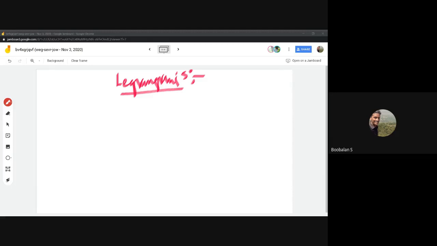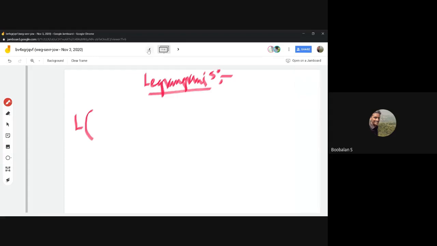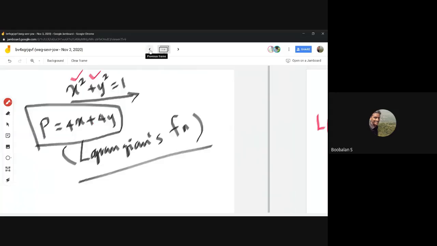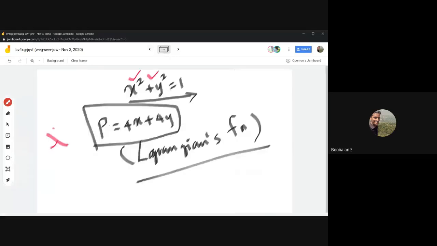We need to maximize that P, and we are not going to cross 1, right? So the summation x square plus y square should not cross 1. And how actually it's going to be: the mathematician Lagrange just framed a function, named L. What variables will be there in that equation? The x and y variables. So he introduced a function in the form of L of x comma y, and he introduced one more factor that is called lambda.